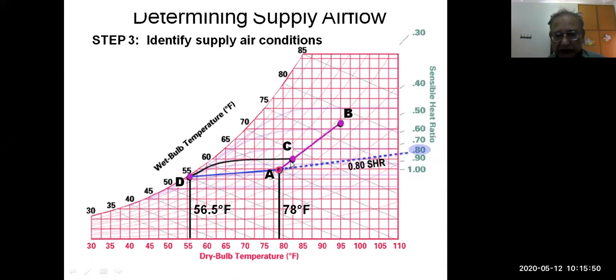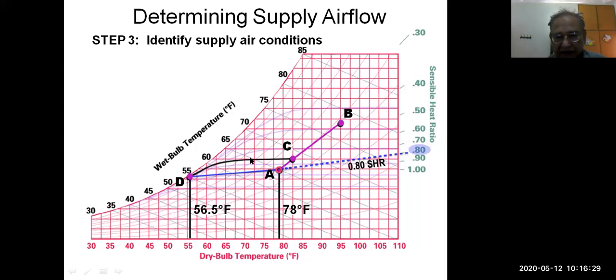Point A, point B, point C, this has been discussed already. Point A is joined with the reference point, and the line is extended to point B. This is the supply air, and the actual process takes place along CD, but nobody can predict this. It is just shown for theoretical purposes. What we know is we join D directly with C, such that the process takes place like this. From D to A, this is the load ratio line because the sensible heat ratio is 0.8. By joining D and A, we know this is the process taking place in the room.